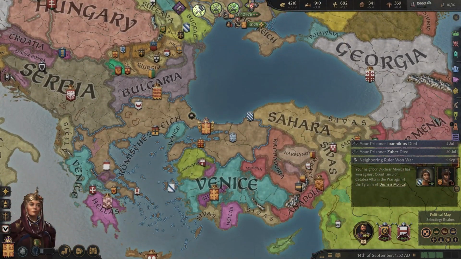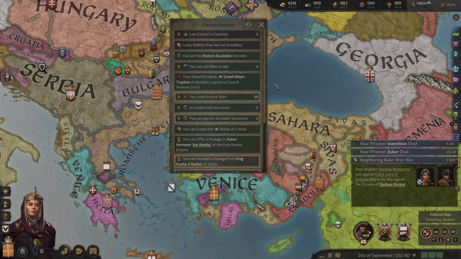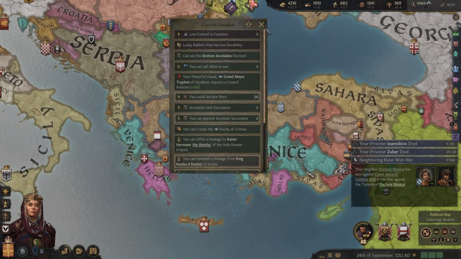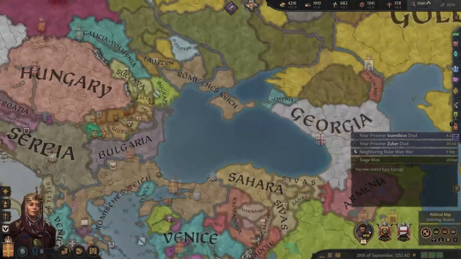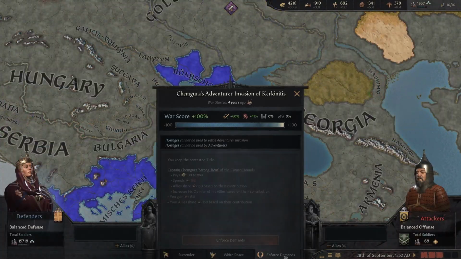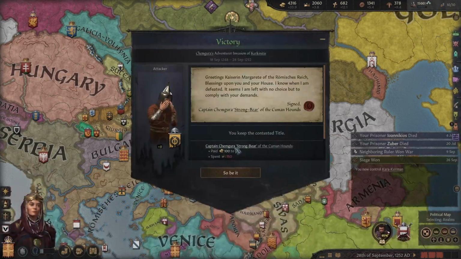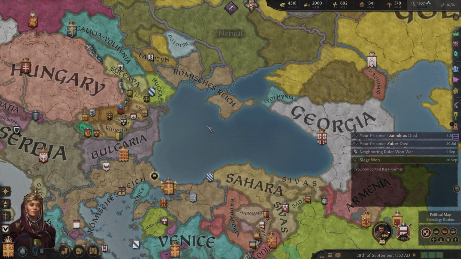It's nice not to have to micromanage this all ourselves. I mean, I'll still micromanage for the bigger wars, but for something like this, why not just let our own armies do it? Getting some money here. There we go.